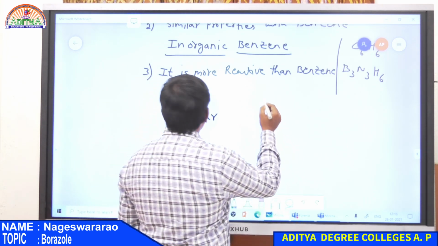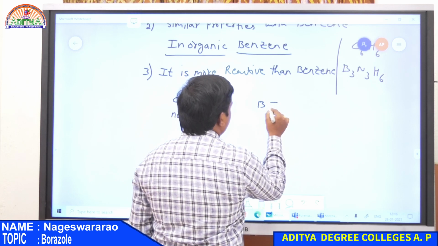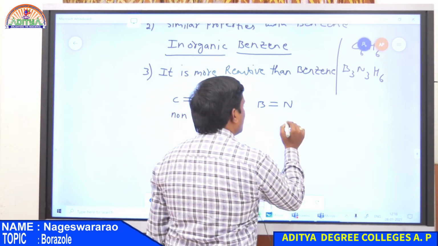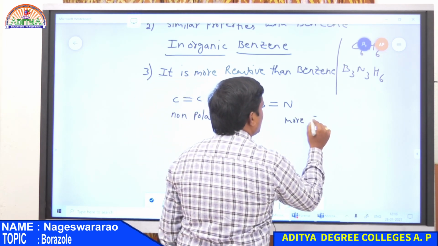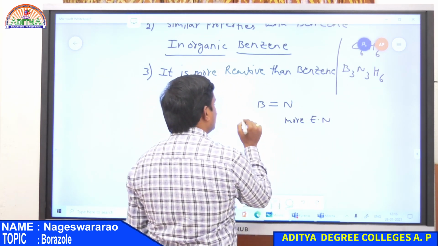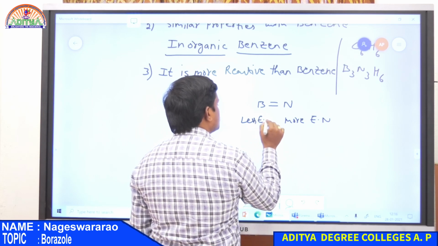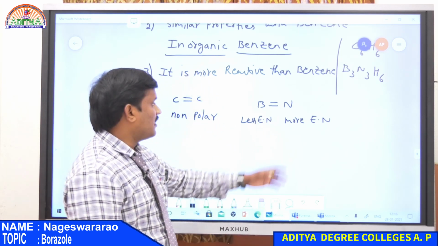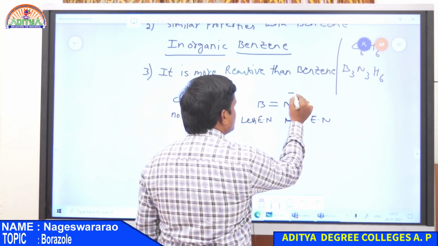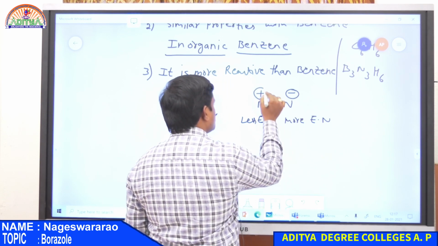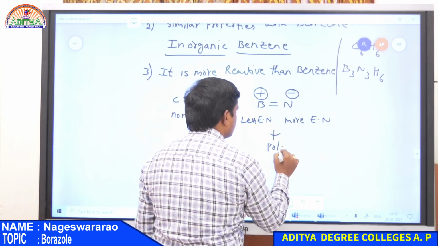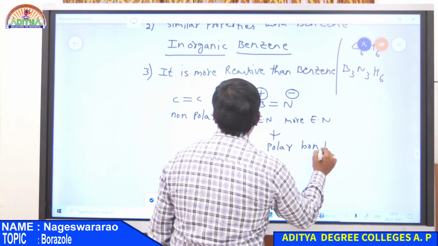Whereas in the case of borazole, there exists a double bond between boron and nitrogen. Nitrogen is the more electronegative element, and boron is less electronegative. So nitrogen attracts electrons towards itself from boron, hence it gets a negative charge, whereas boron gets a positive charge. That is why this is a polar bond.